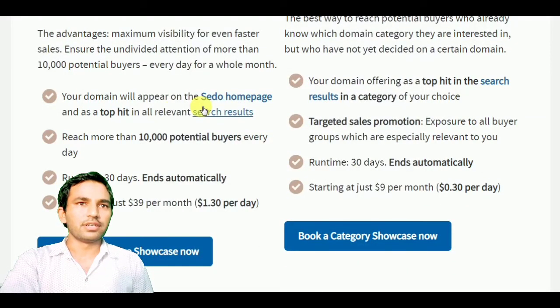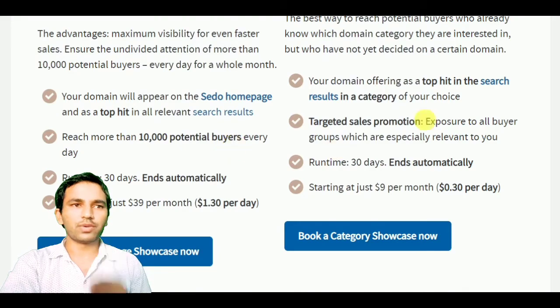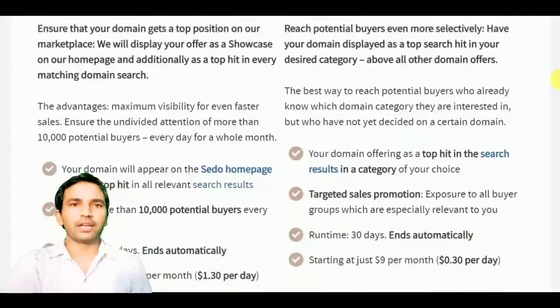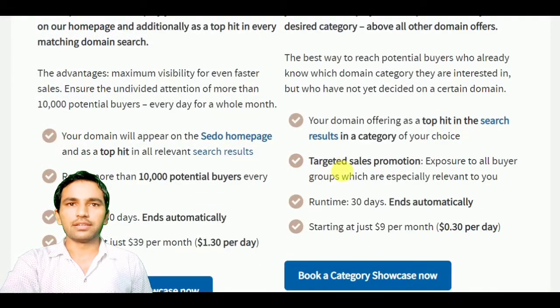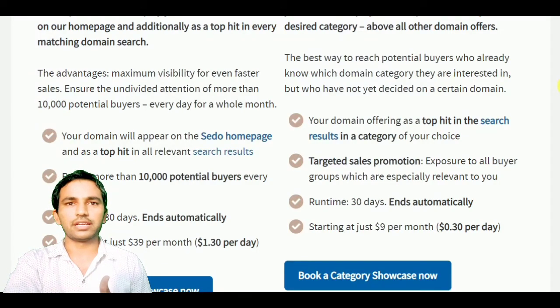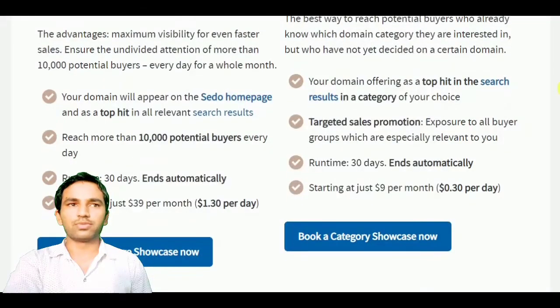First of all, you need to understand how they differ from each other. Reach more than 10,000 potential buyers every day if you choose top placement for your domain, and if you choose category, then targeted sales promotions, your domain offering as a top hit in the search results in a category of your choice. For example, if your domain is related to the auto market, car related, then in the category Shadow will display your domain on a priority basis in the dashboard.